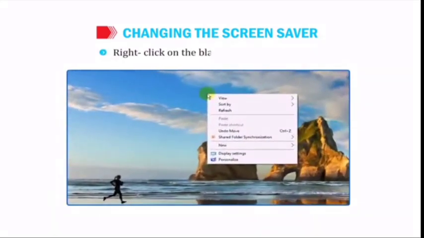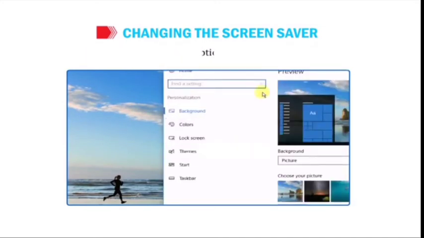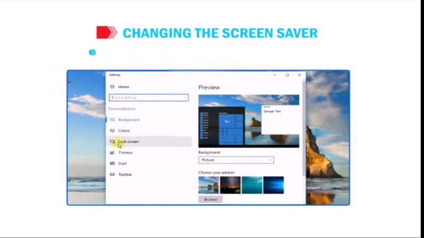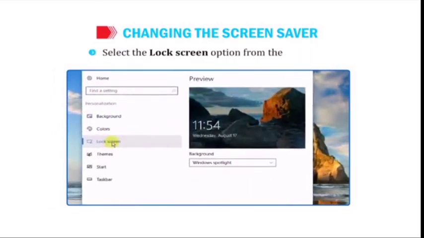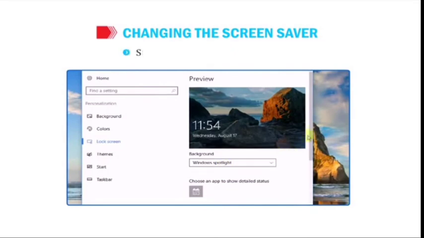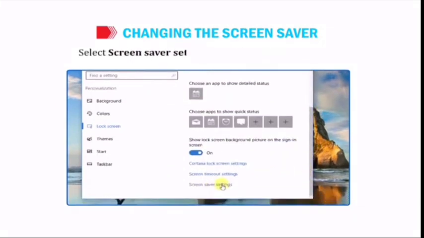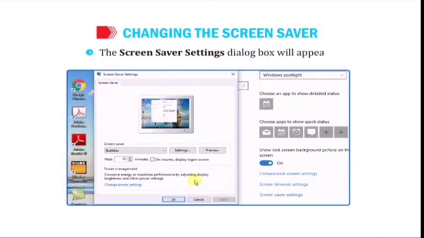Right-click on the blank area of the desktop. Click on Personalize option from the shortcut menu. The personalization window will appear. Select the Lock Screen option from the left pane. Scroll down the vertical scroll bar. Select Screensaver Settings option from the right pane. The Screensaver Settings dialog box will appear.